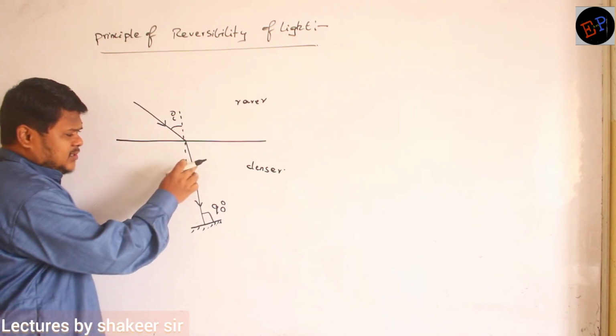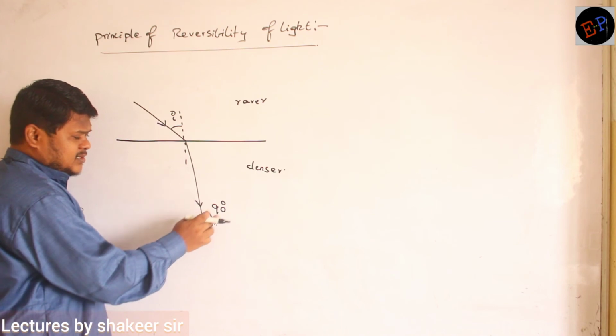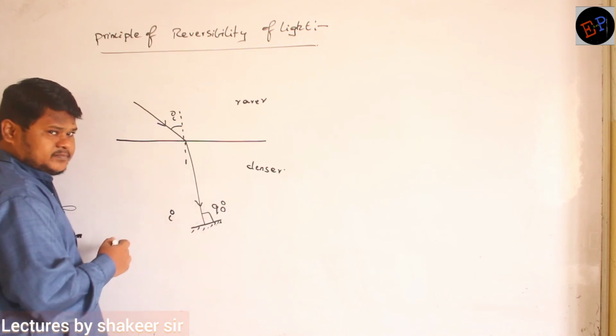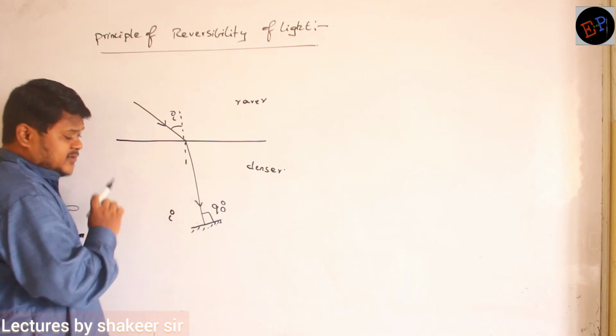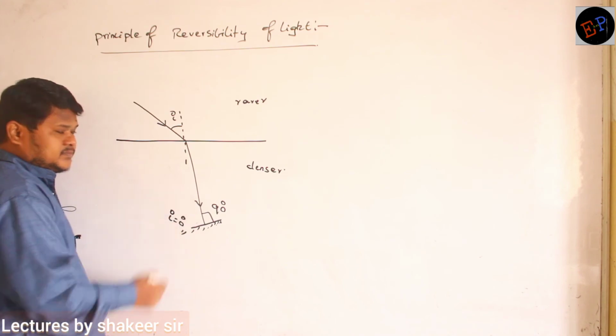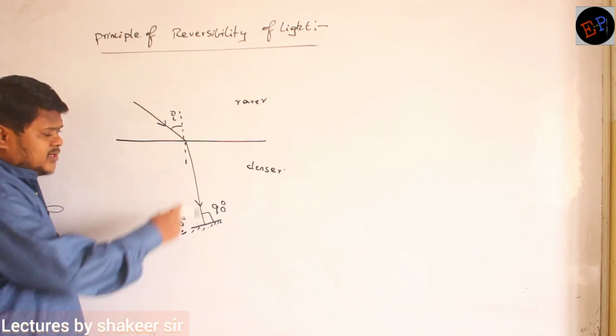See here, when light falls on the mirror at an angle of 90 degrees to the mirror, what is the angle of incidence on the mirror? Is it 90? Angle of incidence is 0 degrees, because angle we have to take with respect to normal.